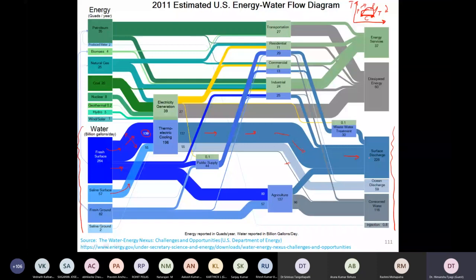Its own temperature increases by maybe 5 degrees, 10 degrees, 20 degrees, whatever the amount. And then it is heated water, it goes back to the same canal. If it is taken from the saline surface, the ocean, it is dumped back into the ocean discharge, isn't it? You follow this line, it goes from here, over here, and then it has gone back to the same discharge. But a little bit is also consumed. That very small portion, can you see the small thickness over here? This small thickness is consumed.